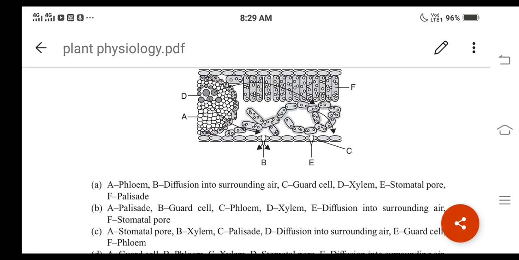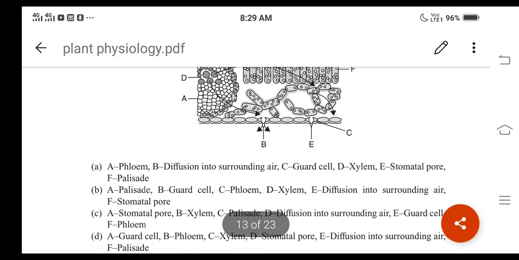Why do we call them palisade cells? They are nothing but elongated parenchyma cells which contain chloroplast, right? Such cells are called palisade cells. So option A becomes the correct answer here, right?